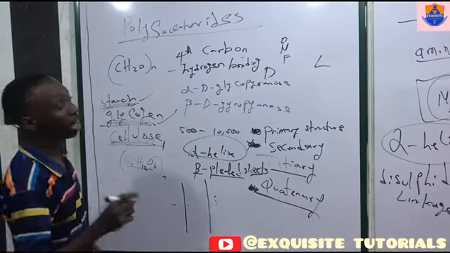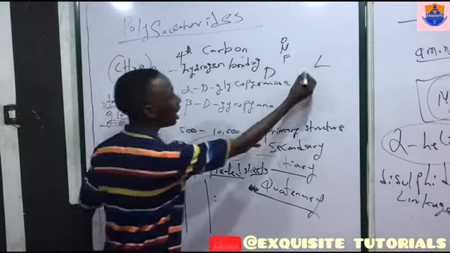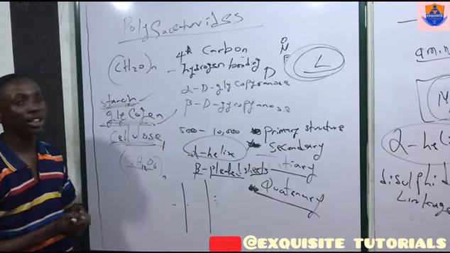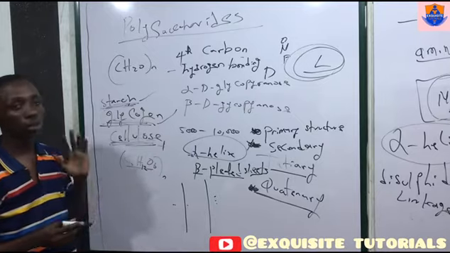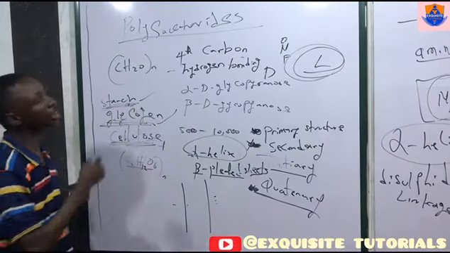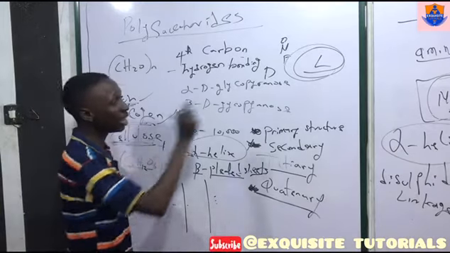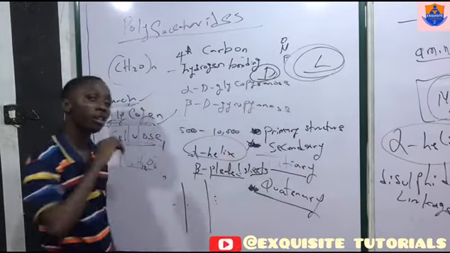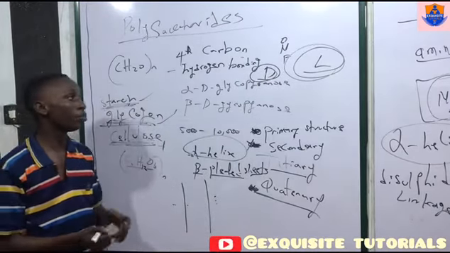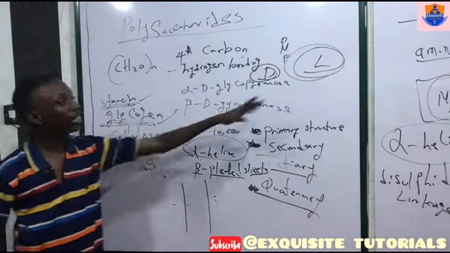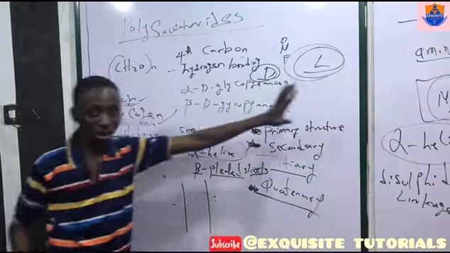Note, most amino acids we find in the L format, meaning they mostly rotate plane polarized light to the left. Carbohydrates, or basically monosaccharides, are mostly found in the D format, meaning they rotate plane polarized light to the right. That is for carbohydrates, while this is for the amino acids.